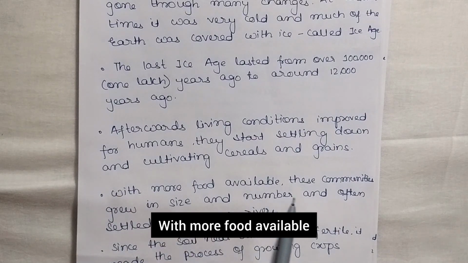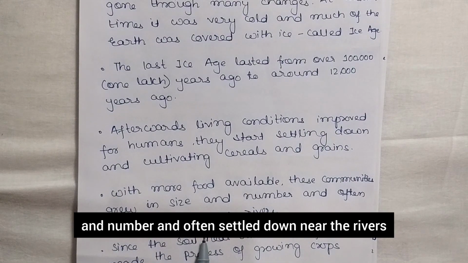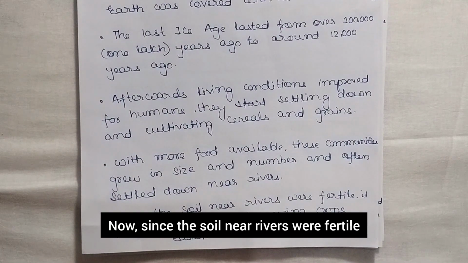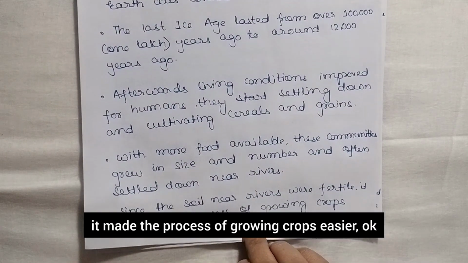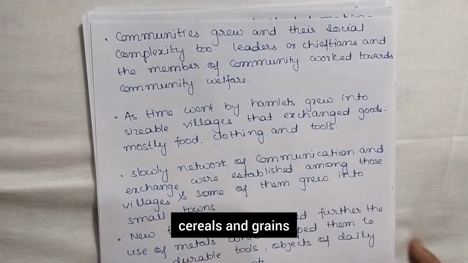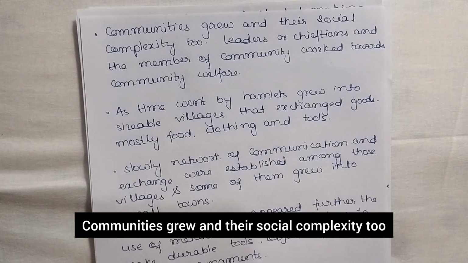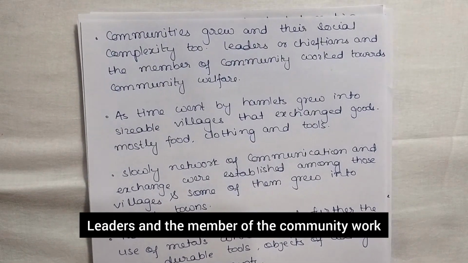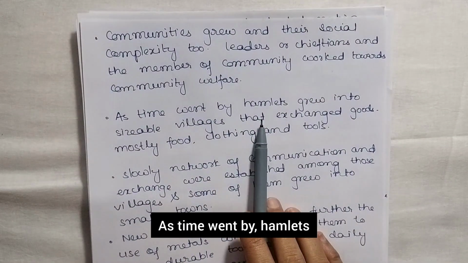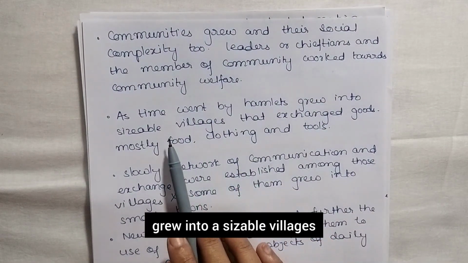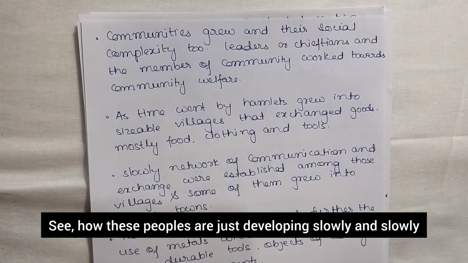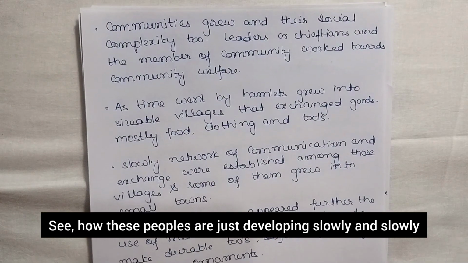With more food available, the community grew in size and number and often settled down near the rivers. Now, since the soil near rivers was fertile, it made the process of growing crops easier. Okay, so now they are growing crops, cereals and grains. Communities grew and so did their social complexity. Leaders and members of the community worked towards community welfare. As time went by, hamlets, that is small settlements, grew into sizable villages that exchanged goods, mostly food, clothing and tools. See how these people are just developing slowly.